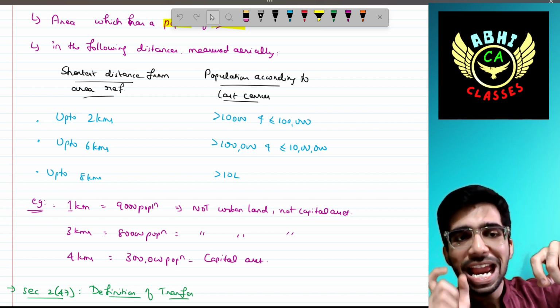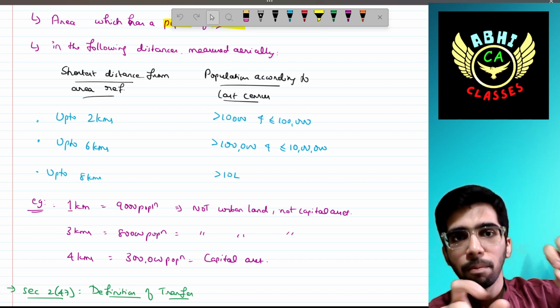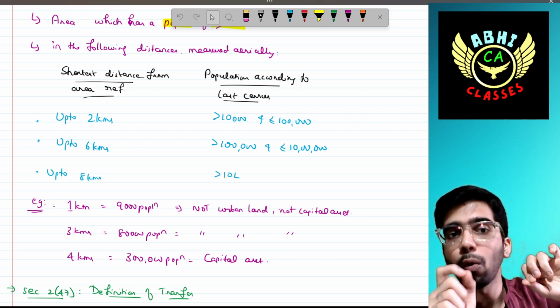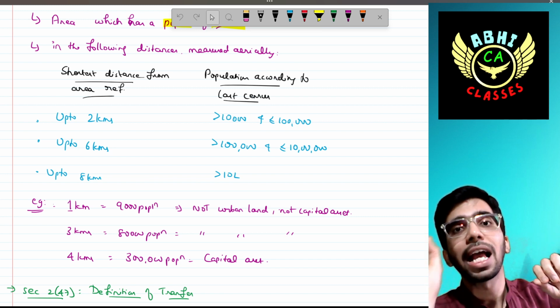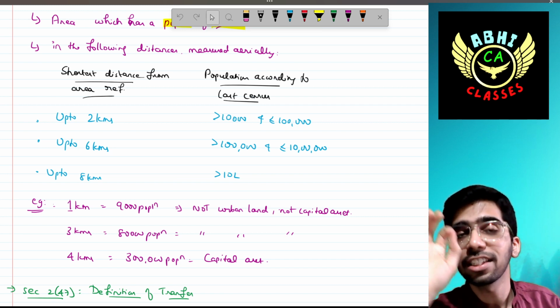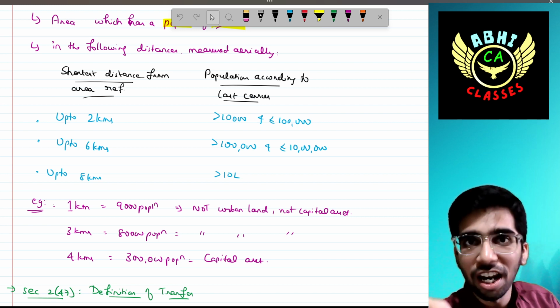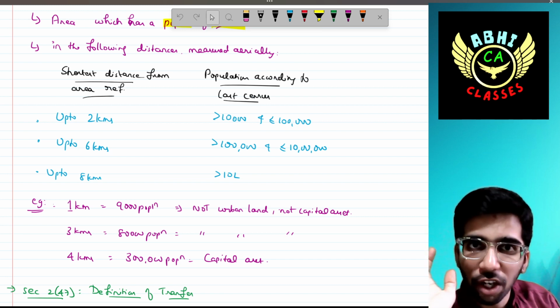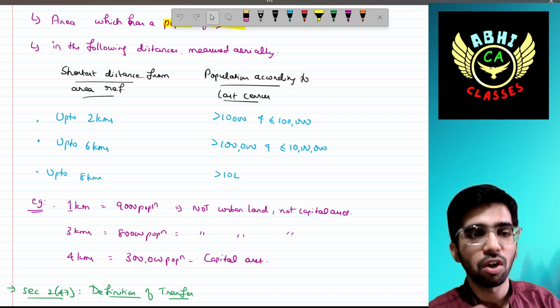The population is 80,000, which is below 1 lakh, so it is not treated as urban land. It is treated as rural land. I hope you are understanding this concept.